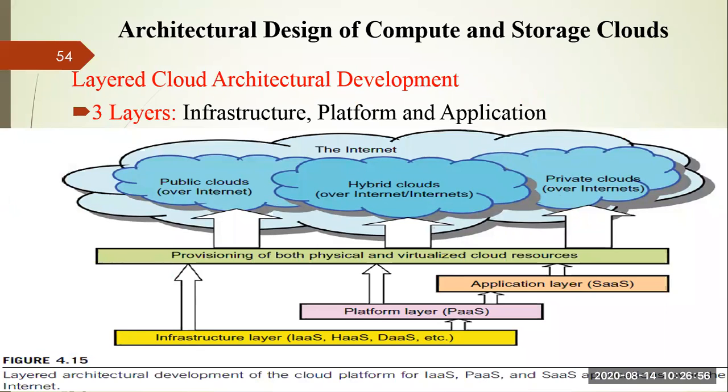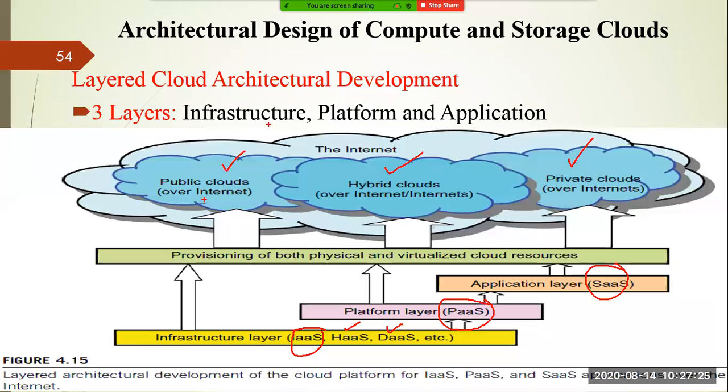So this is another type of cloud architecture environment in which you know that there are three types of services. One is infrastructure as a service, which is further divided into hardware as a service and database as a service. Another service we already discussed, that is platform as a service, and software as a service. These services can be provided in the public cloud, or in the private cloud, or a mixture of public and private cloud, which we call a hybrid cloud.